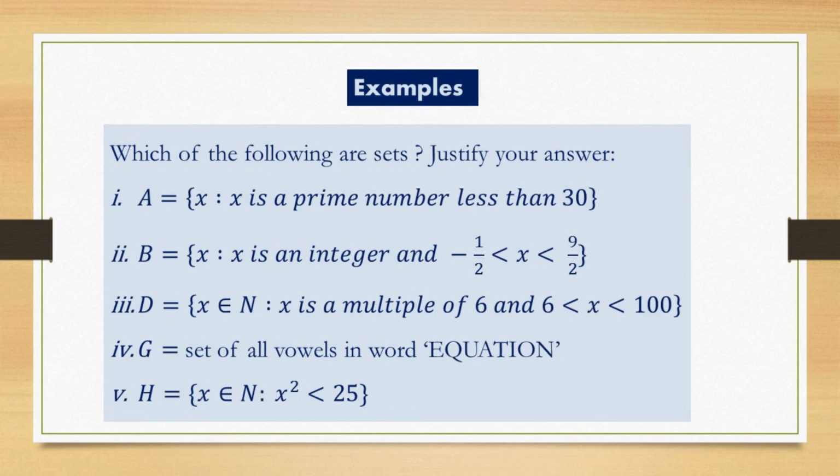Last example, capital H is equal to x belongs to N and x square strictly less than 25. Is there any perfect square less than 25? Yes, 1, 4, 9, 16. Then what are the values of x? 1, 2, 3, 4. So again, this is a well defined collection and this is a set.